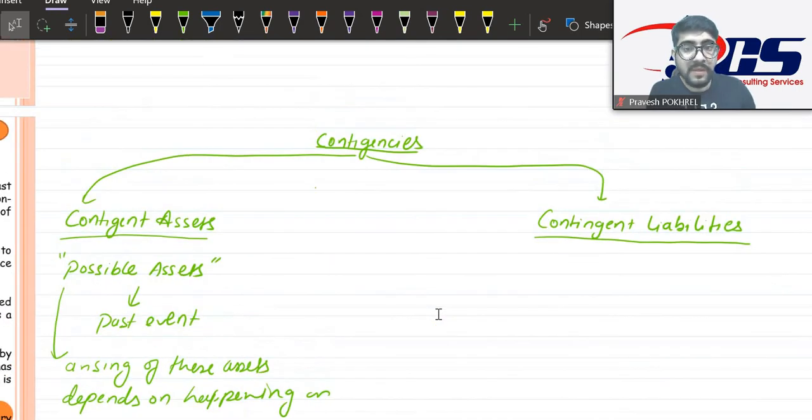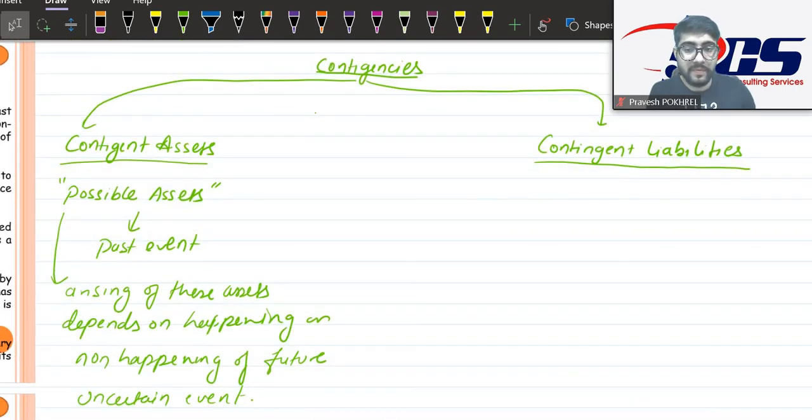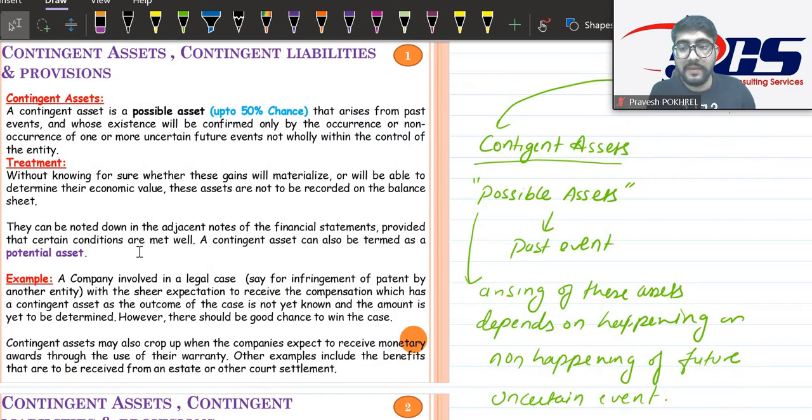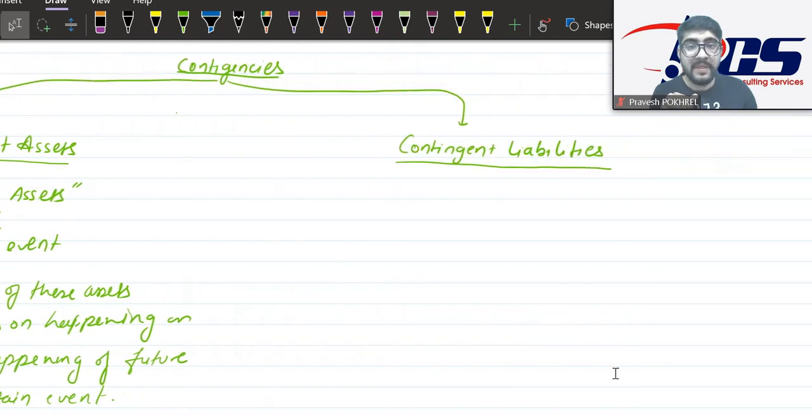Okay. Now, first of all, you should pause the video and copy this definition and all. I'm not going through the definition, I'm just trying to give you certain understanding of these terms only. Okay, you should go through the definition. Possible means a chance up to 50%, that is written here. Okay, and how it is treated, I'll definitely talk about it. Let's go to the contingent liability.